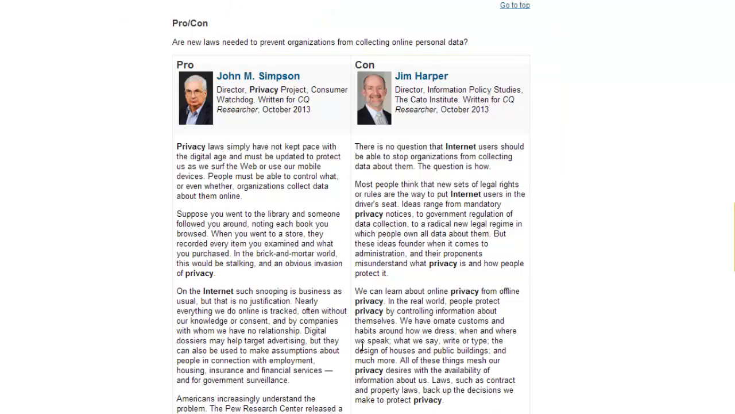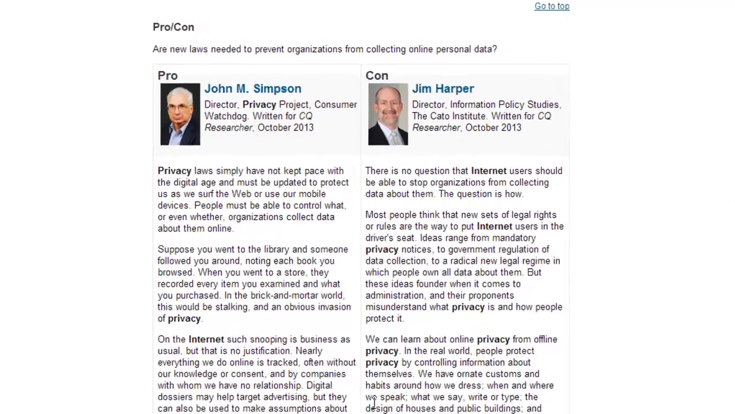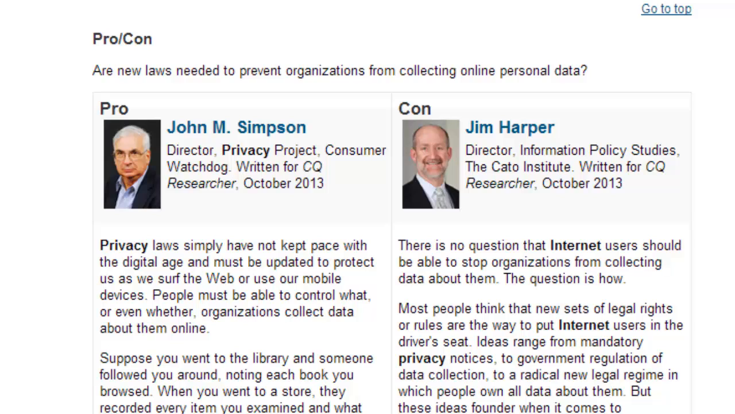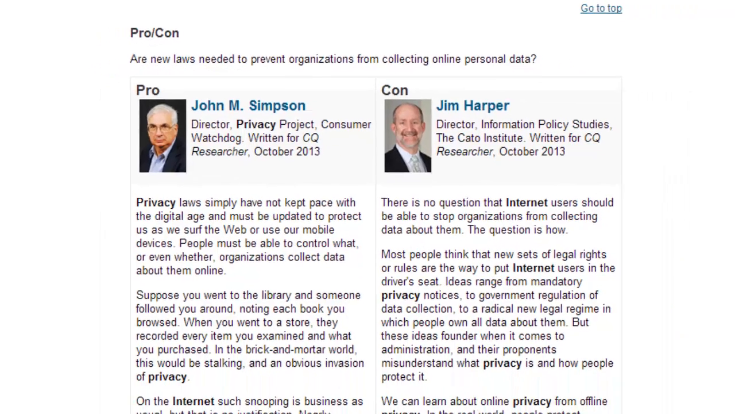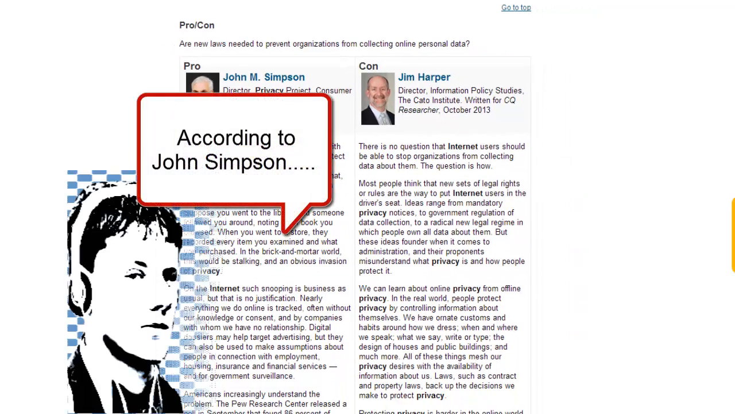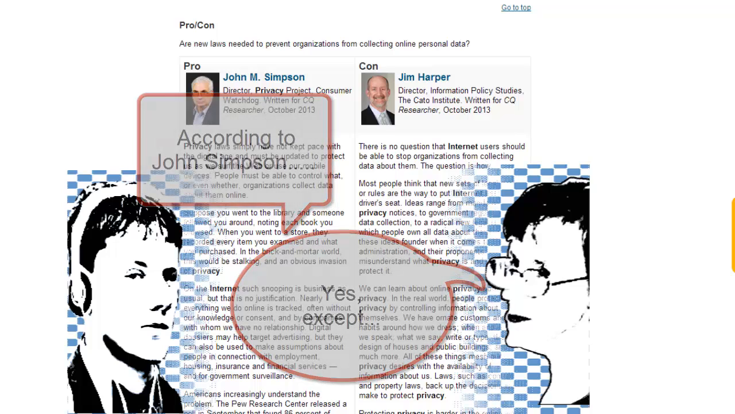One of my favorite sections is Pro and Con. There will be a question that is relevant to the topic. In this example, it's: Are new laws needed to prevent organizations from collecting online personal data? Two experts discuss the topic. One says yes to the question, the other says no. This is a good example of an argumentative essay. Also, if you're writing a persuasive speech or essay, it's a good idea to anticipate the arguments on both sides.